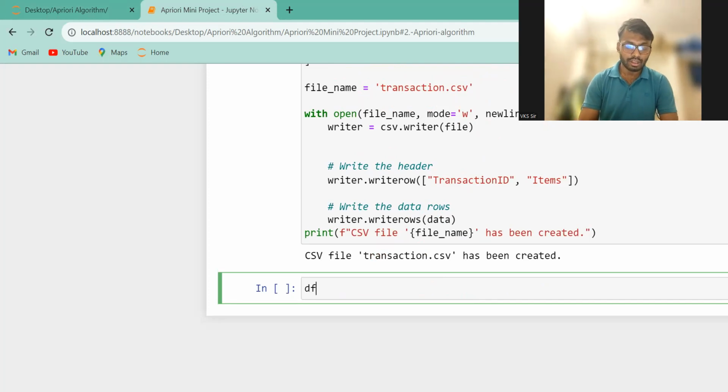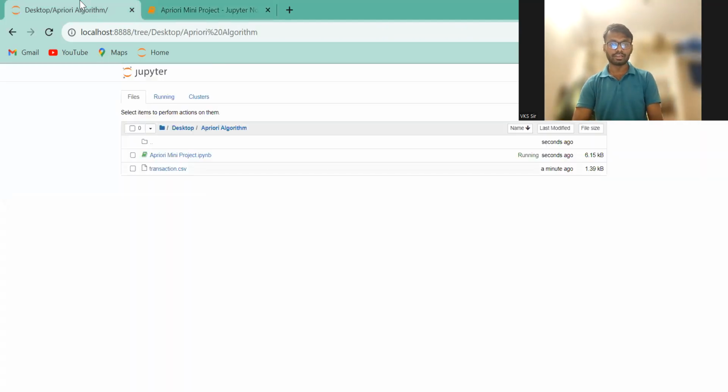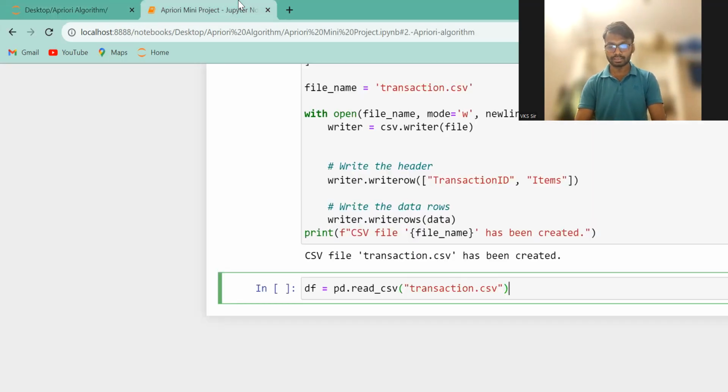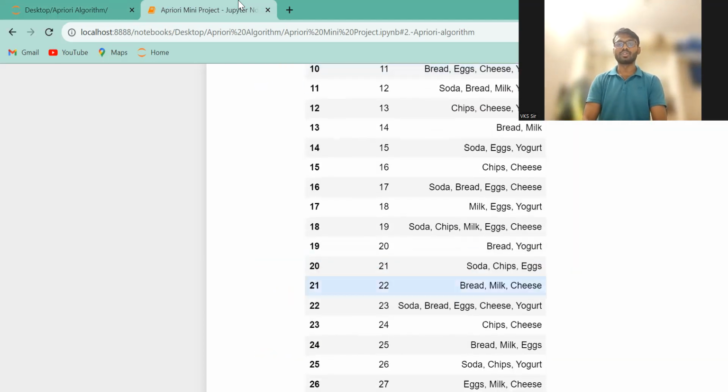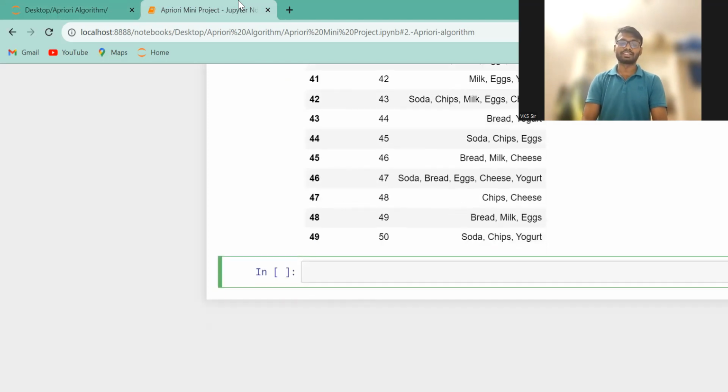So now, read it with the help of pandas. You have to read the CSV file. The CSV file is, let me copy it and paste it here. And now df. Just give that df. Now see, we have successfully created a pandas data frame from this CSV file. Is that clear? It's great. It's a really interesting part.